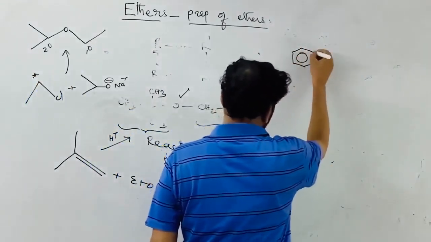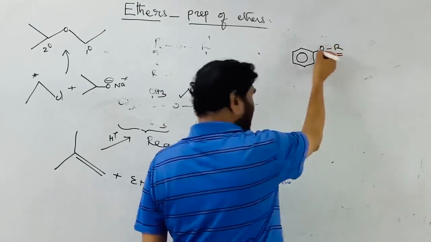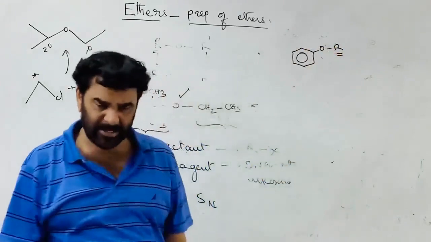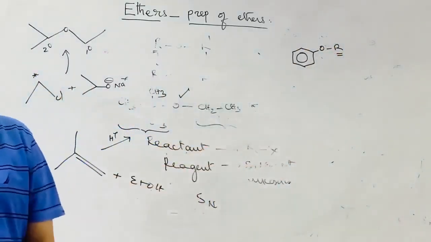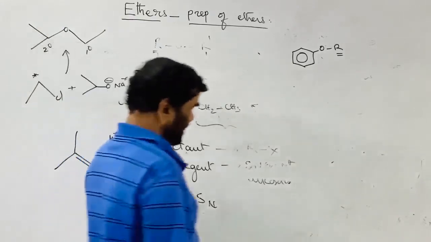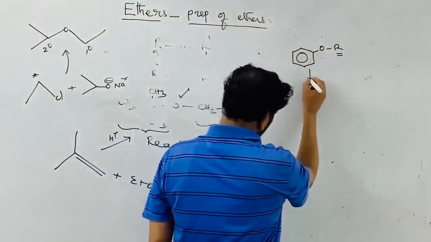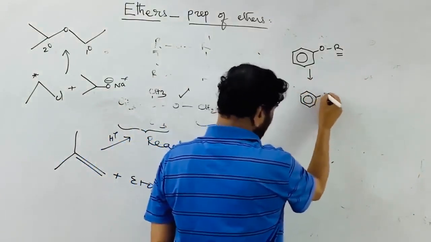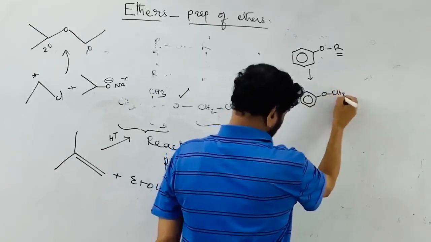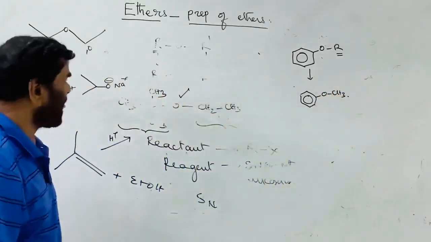Among the phenyl ethers, this is the phenyl ether. It can be methyl, ethyl, isopropyl, or tertiary butyl, whatever it is. Among these, the important compound is anisole. Anisole is the important compound.